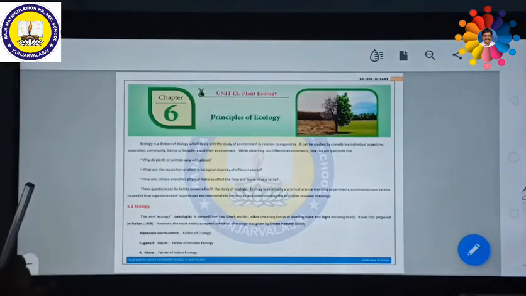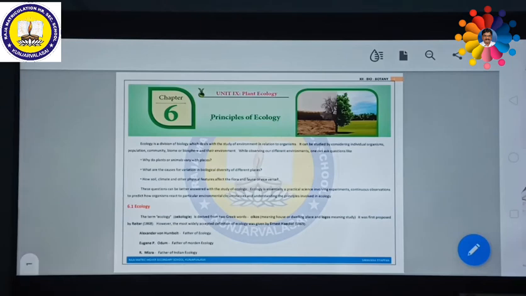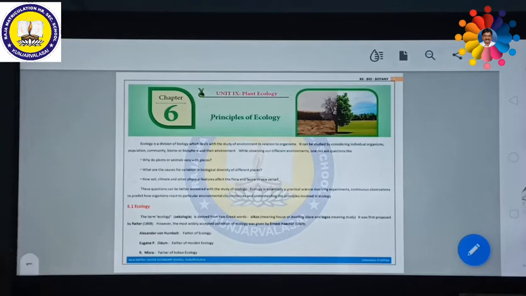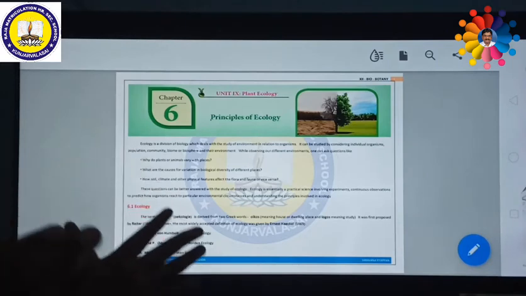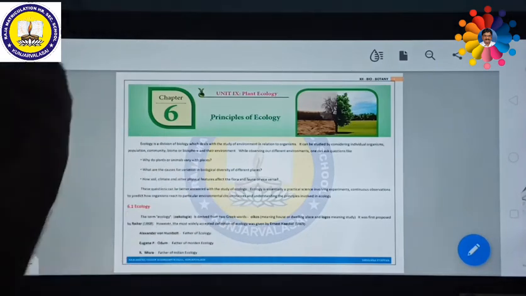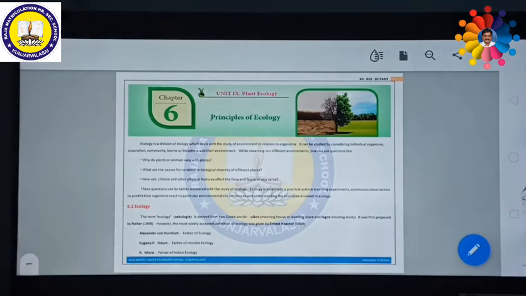The term ecology is derived from the Greek word oikos, meaning house or dwelling place, and logos meaning study. So the study of a dwelling place, or the study of the habitat, the study of home of an organism, is called ecology. It was first proposed by Reiter in the year 1868.